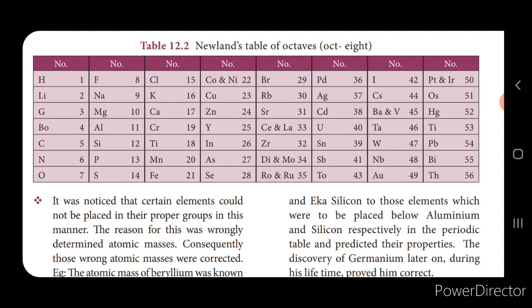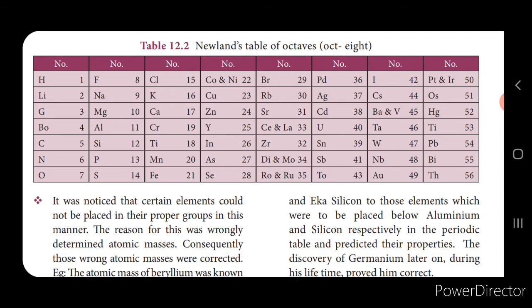Before we see the limitations, look into the table, children. So this is Newlands' law of octaves. Octa means 8, so it has been arranged in such a way that the 8th element resembles the first element in its properties. Now let's see the limitations.